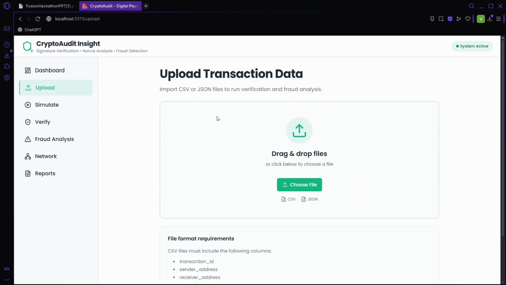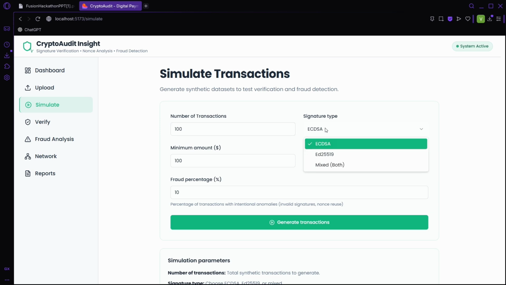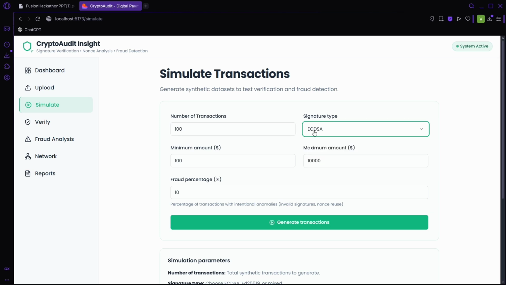Here, as a base simulation, we first build a model which will generate sample transaction data. We type the number of transactions we have to generate, and here is the method we have to use. The first one is ECDSA.